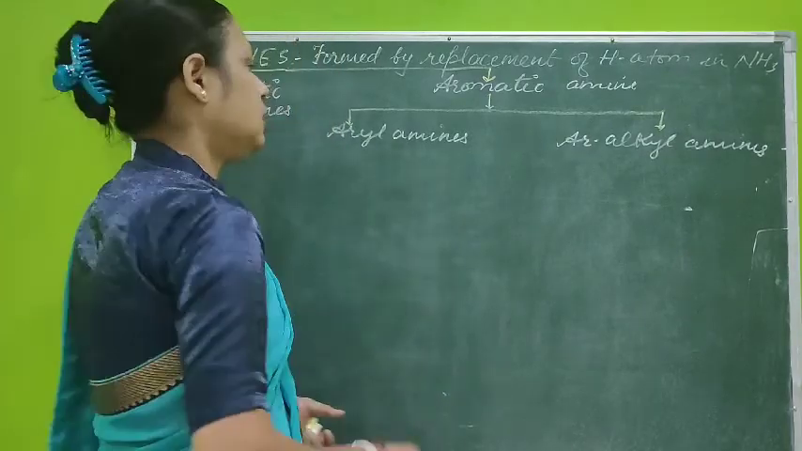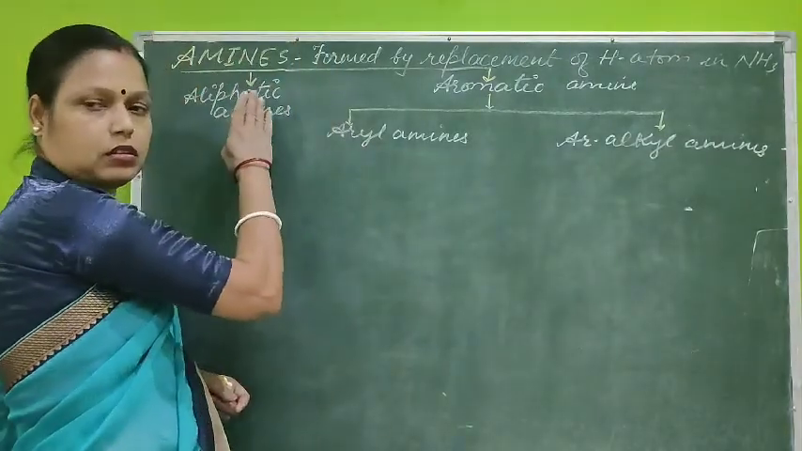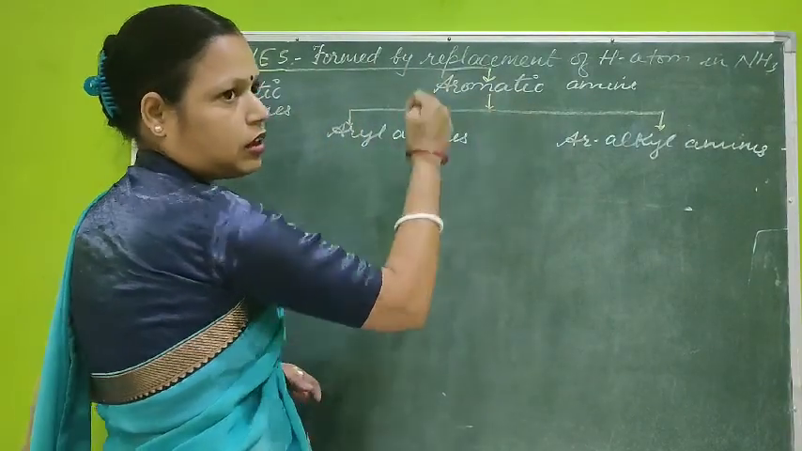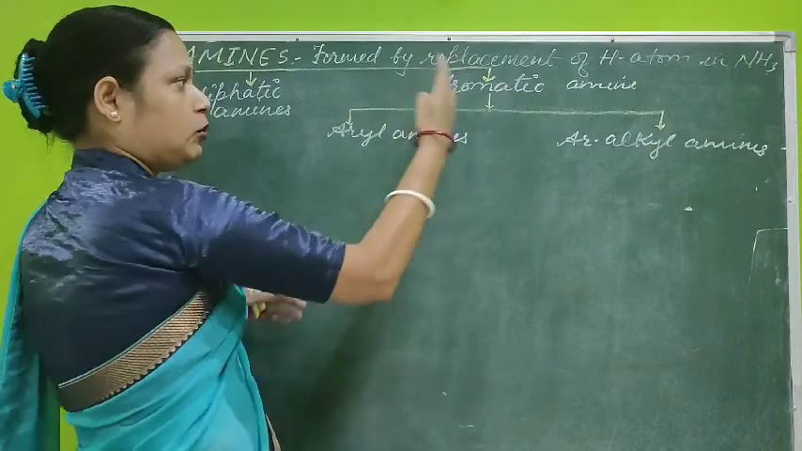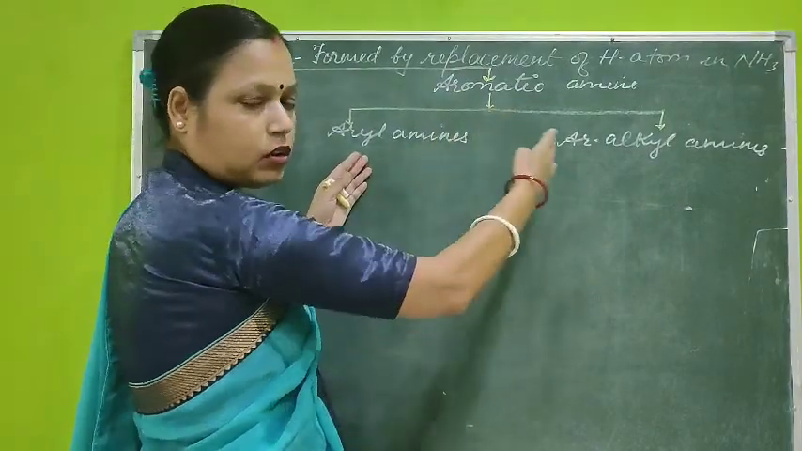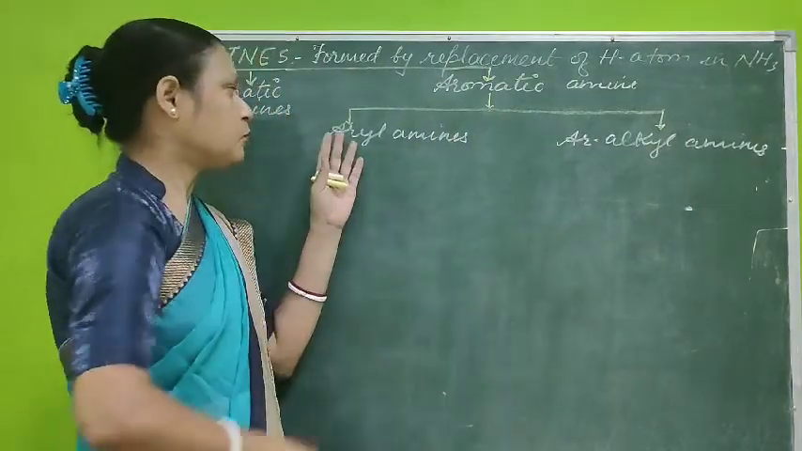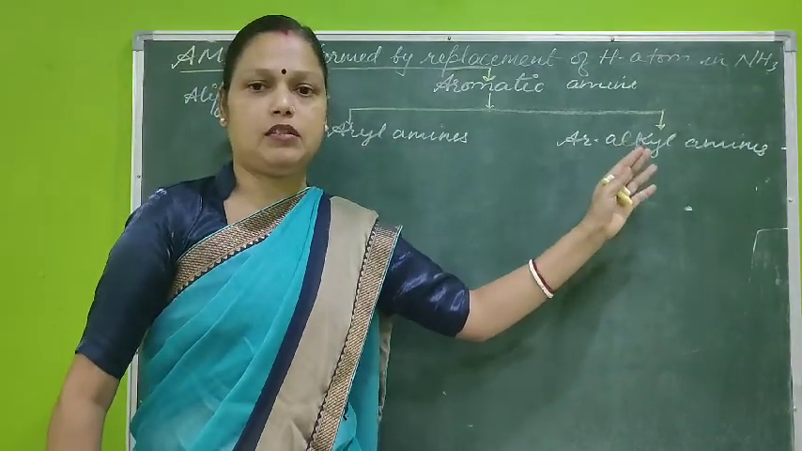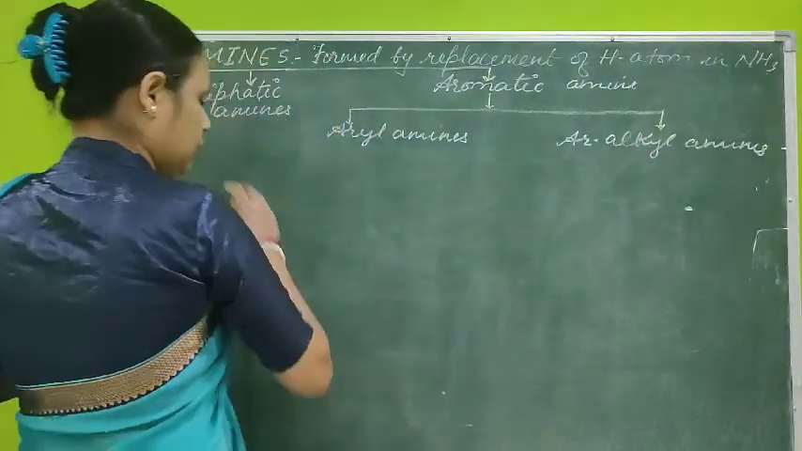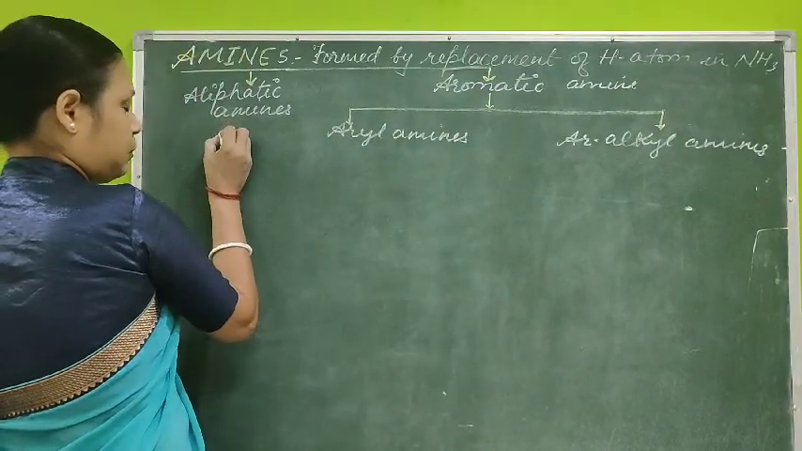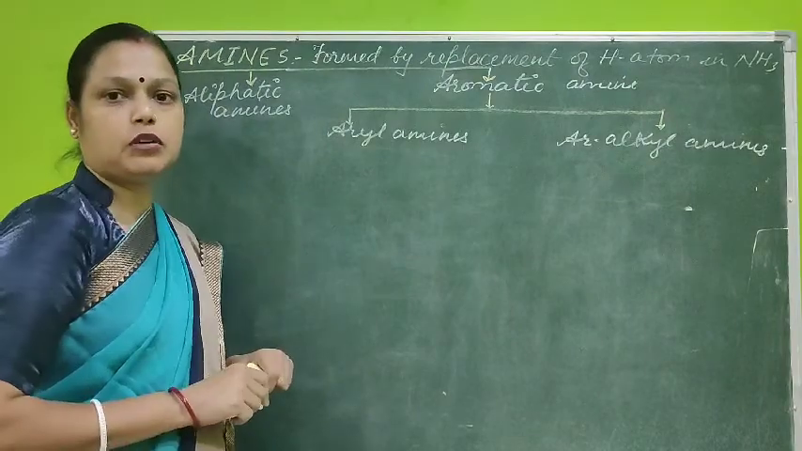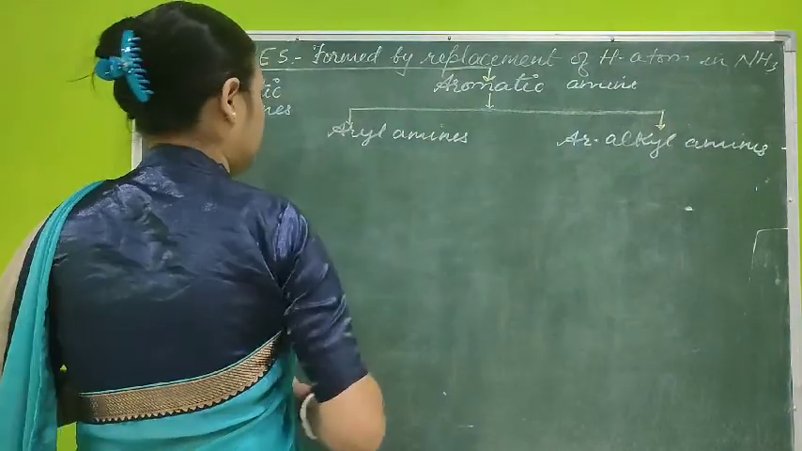There are basically two types of amines. The first category is aliphatic amines and the second category is aromatic amines. And in aromatic amines also two types of amines will be there, aryl amines and alkyl amines. Let us see here. Aliphatic means the alkyl group is used for replacement of hydrogen atoms in ammonia.